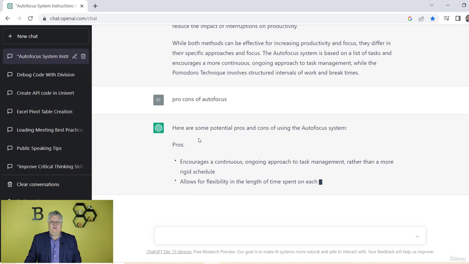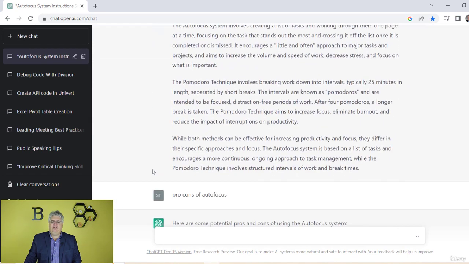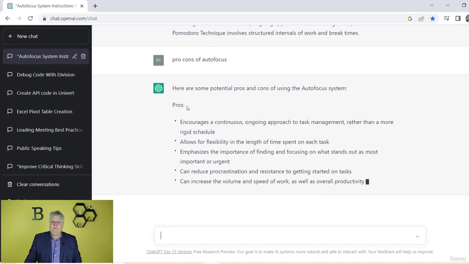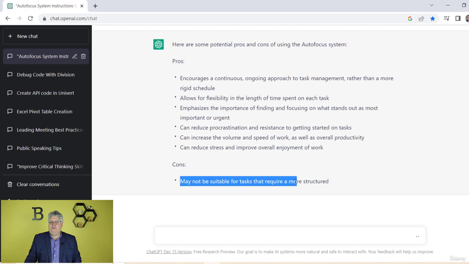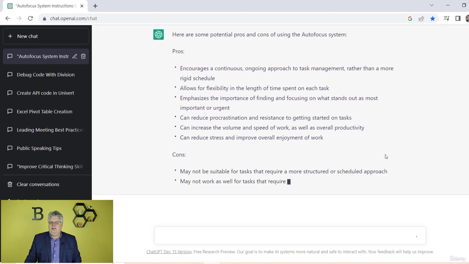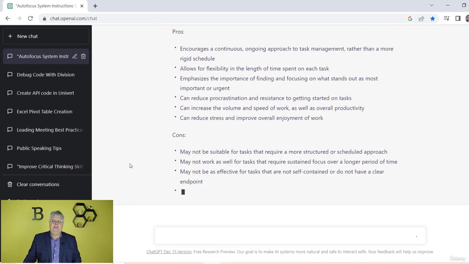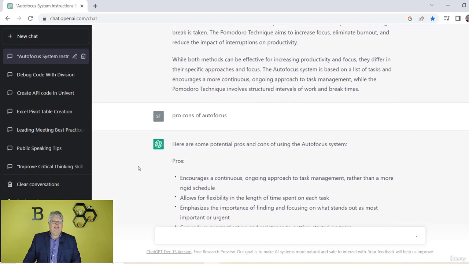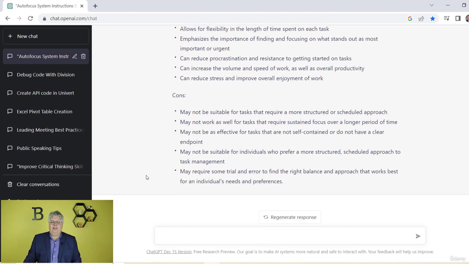Maybe I looked at the autofocus up top here and had a nice summary, and I'm like, well, should I do this? Sure, here are the pros of doing this, but there are some cons too. What are the cons? Well, it may not be suitable for tasks that require a more structured, scheduled approach, or long focus over a longer period of time, because it's more like short focus time periods. So it really gives me an idea.